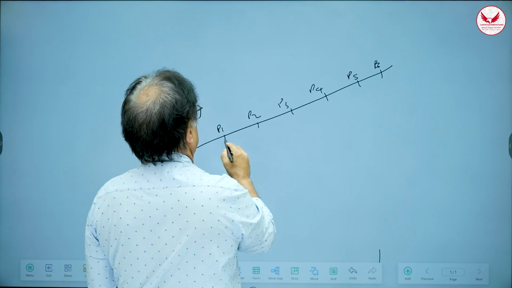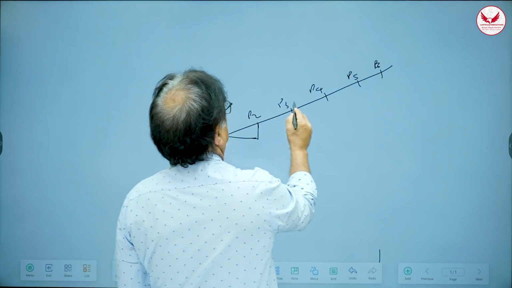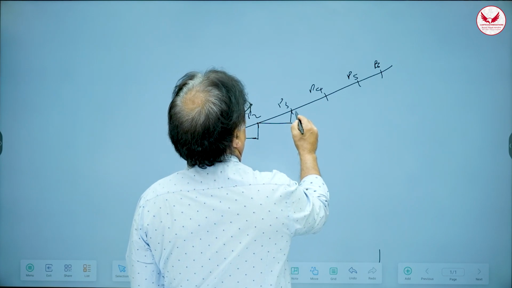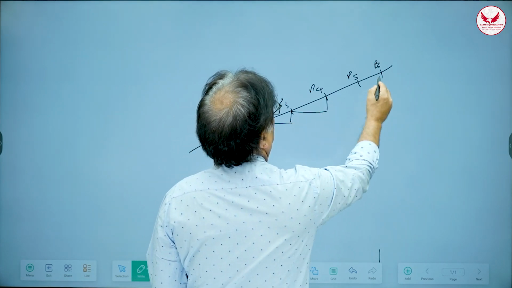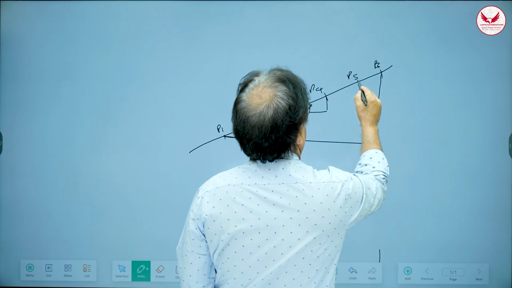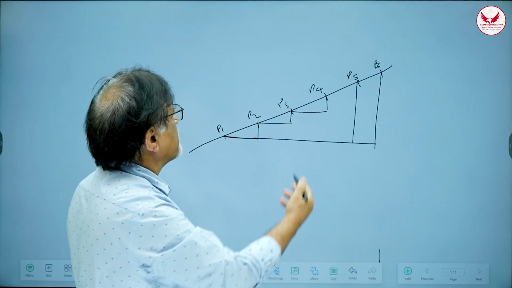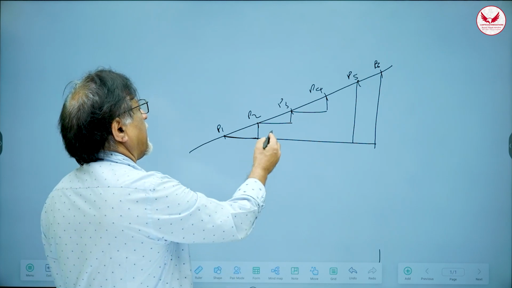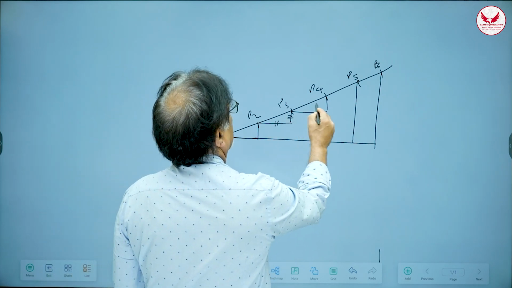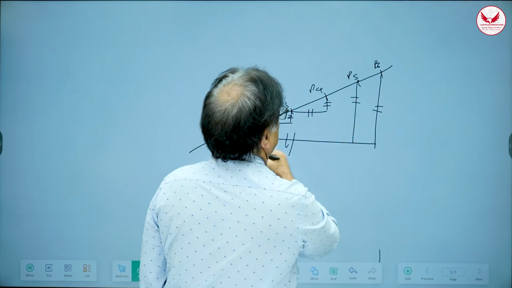Now I may take these 2 points and find out their slope, or take these 2 points, or this point and this point, and find their slope. So all these triangles are similar triangles and their ratios are equal.